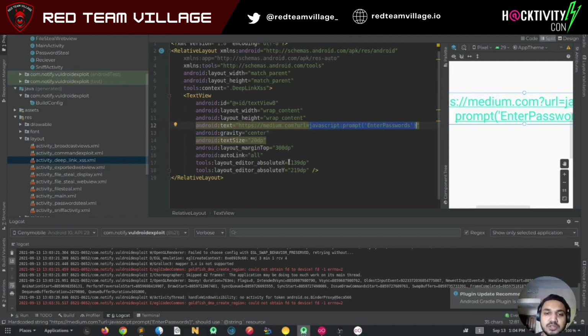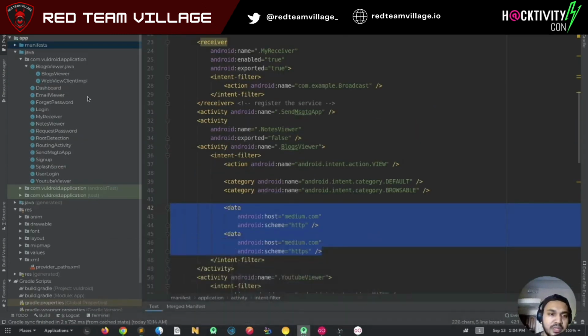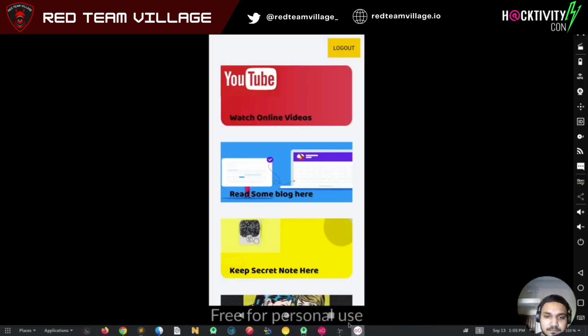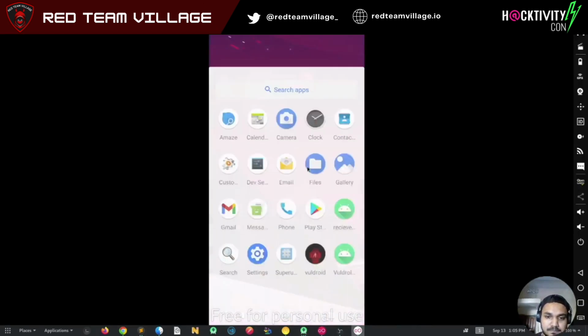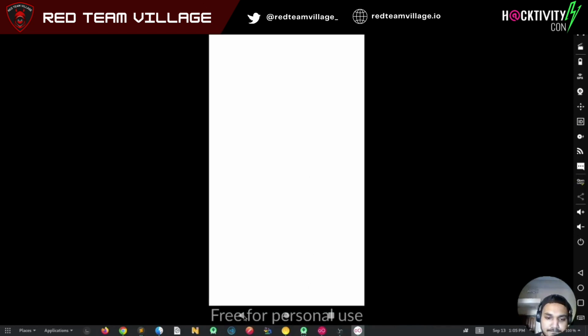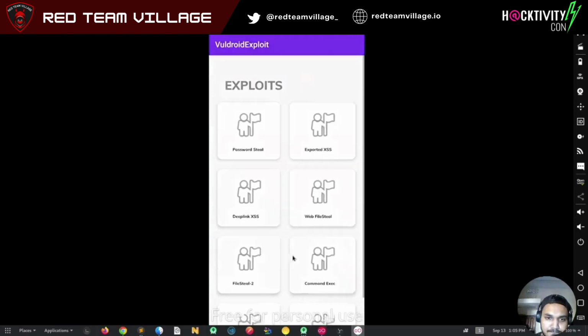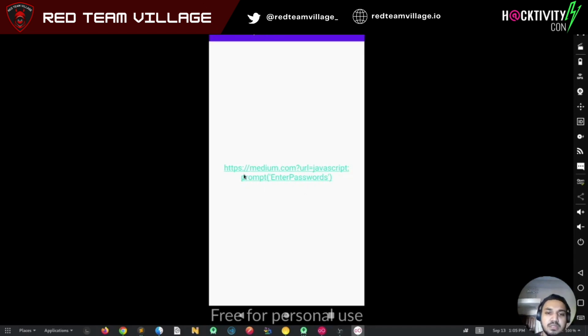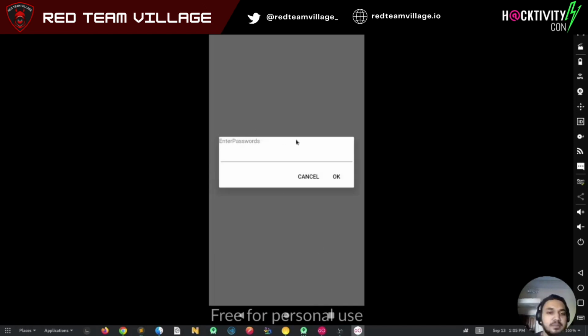Because the blog viewer accepts our deep link and expects the URL to be sent, we can open this and actually create an exploit for this as well. Now let's see the exploit. This is deep link access. We have the medium.com URL and we are passing a JavaScript prompt. As we see, we get the prompt for enter password.